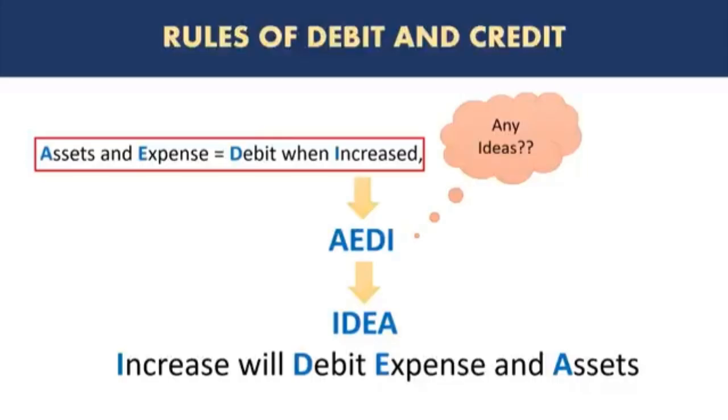So if there is an increase in a liability, equity, or income, it will not be debit, it will be credit. And similarly, if there is actually a decrease, not an increase, in assets and expenses, then it will be a credit. Okay, we'll actually practice some examples. Don't worry if this is still confusing.